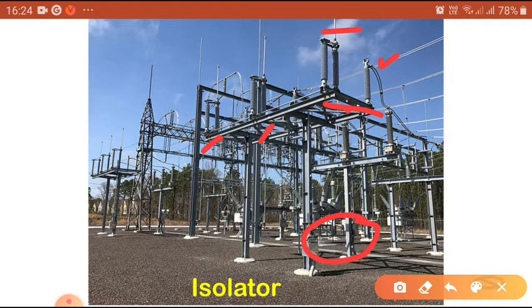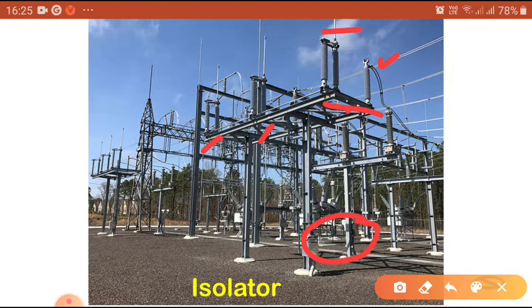This can be operated closed or opened only after the circuit breaker switch is in the open position. Whether it is closing time or opening time, the circuit breaker should be in open condition. That means no current is flowing through the line. You have to remember that.